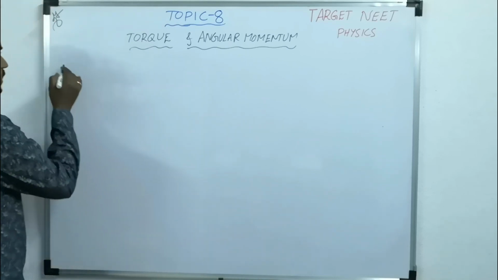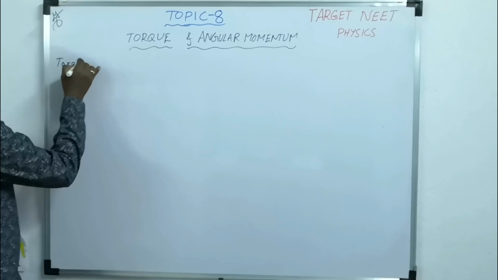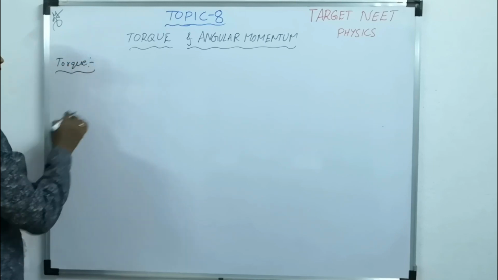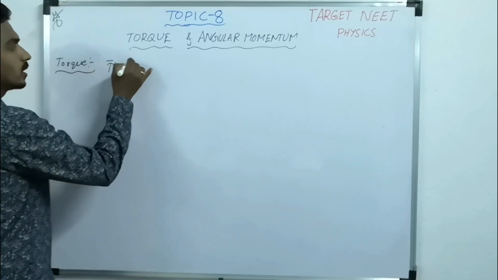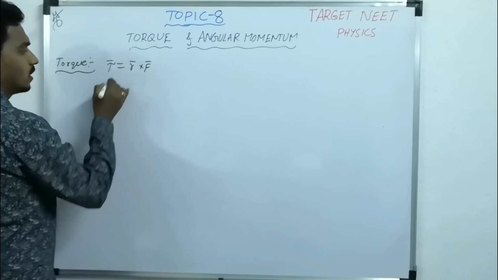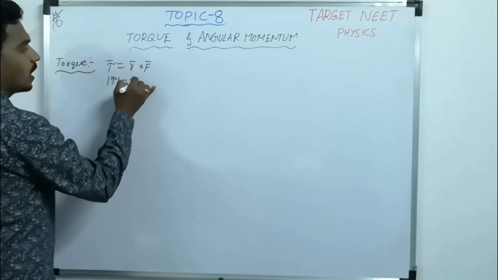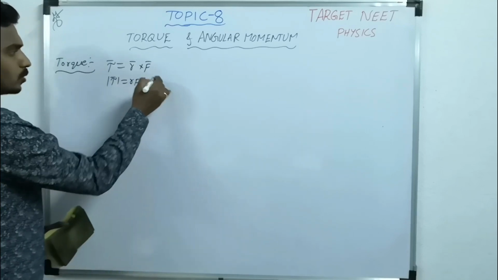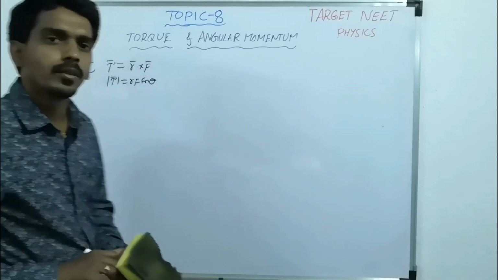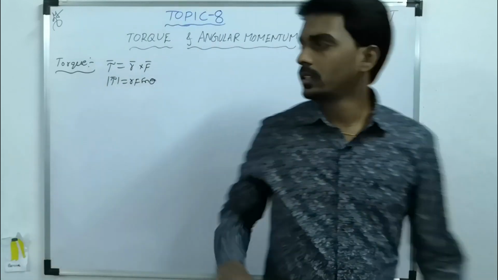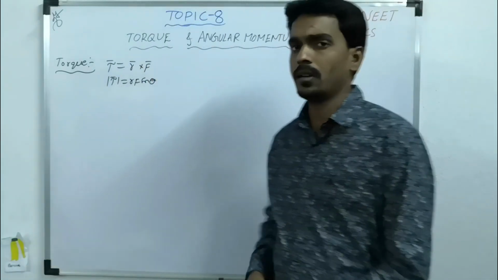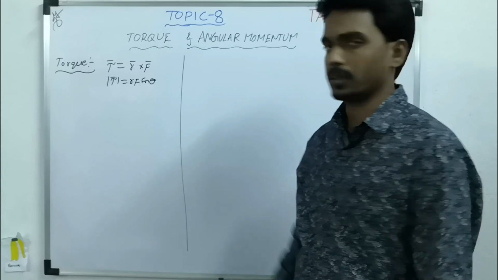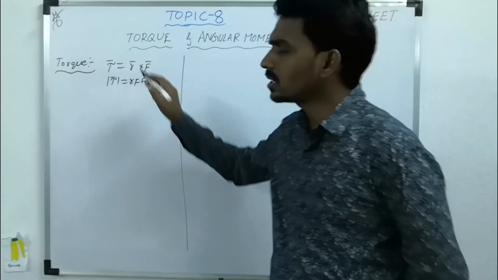Now let's take the first one, torque. The definition we will give is tau bar equal to r bar cross f bar, where the magnitude is r f sin theta, because to get a vector from two vectors we need to go for the vector product. That's why torque is the vector product of position and force. So what is this position?